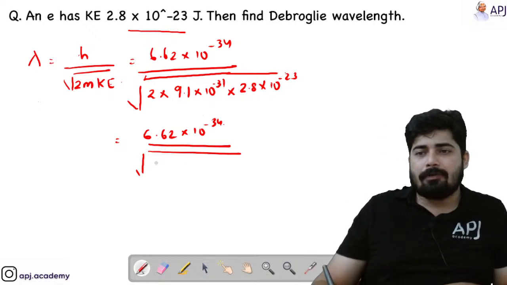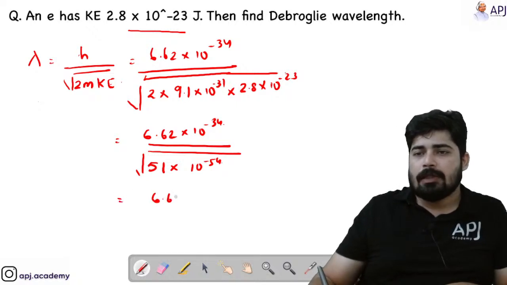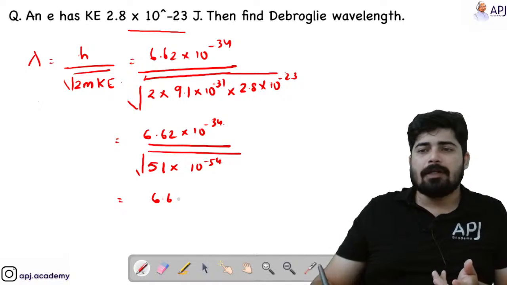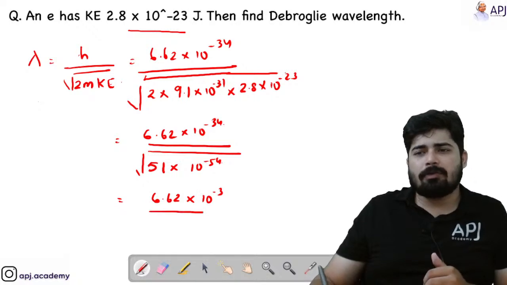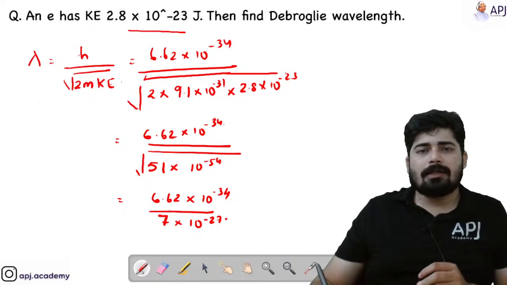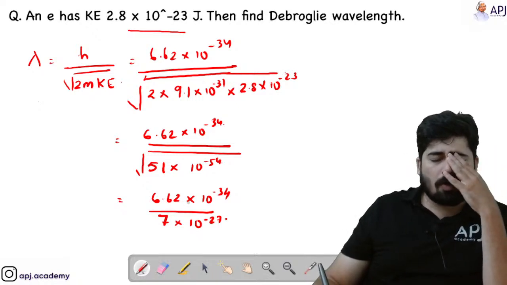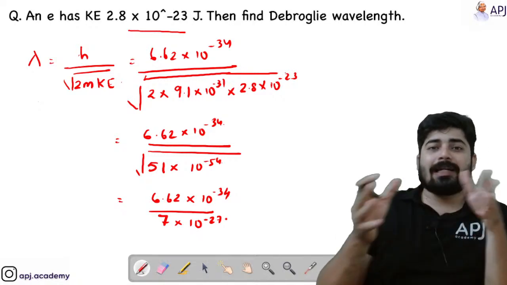You will be getting a value nearly equal to 51 into 10 raised to minus 54. If you take the root, you will get an approximate value, that is root of 49 is 7. So you will get an approximate value of root 51 nearly equal to 7 point something. So I am going to take it as 7, and here it is 34, and root of 10 raised to minus 54 is 10 raised to minus 27. Okay, in chemistry numerical problems, the options will have very large differences.